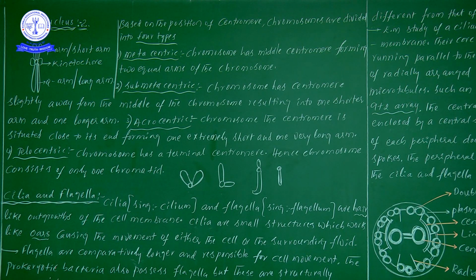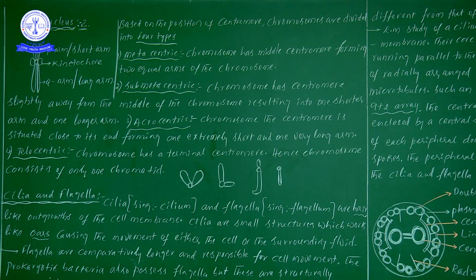Close to its end means one extremely short arm, as you see in the diagram, and another very long arm. This kind of shape is like a J. So what shape do we find in an acrocentric chromosome?